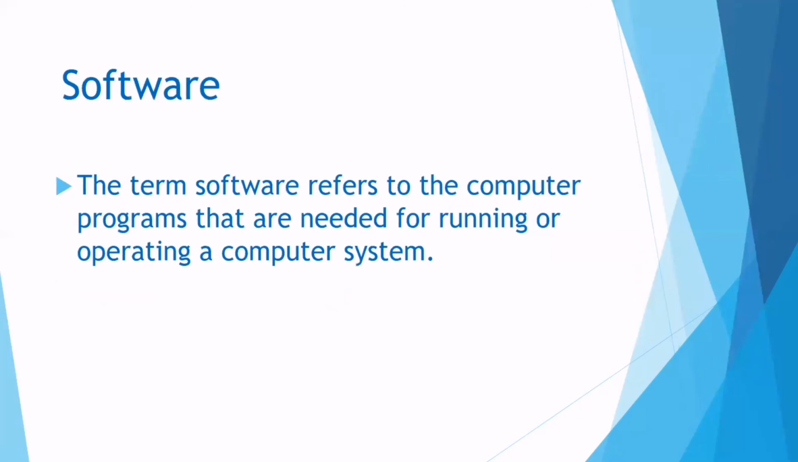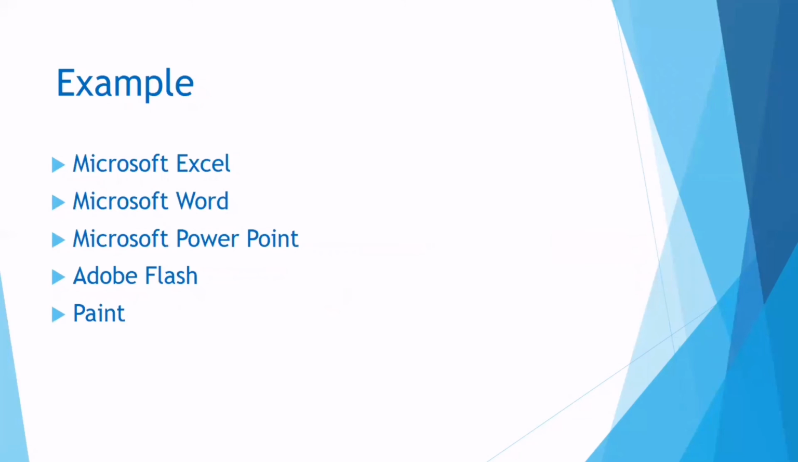Now come to the software. The term software refers to the computer programs that are needed for running or operating a computer system. So it basically depends upon the program. We cannot see or replace it, we just have to use it in our program. Some examples of software are Microsoft Excel, Word, PowerPoint, Adobe Flash and Paint. We just have to use their functionality, we cannot replace their modules. We have different software available, so we just use it in our program. So these are the examples of software.